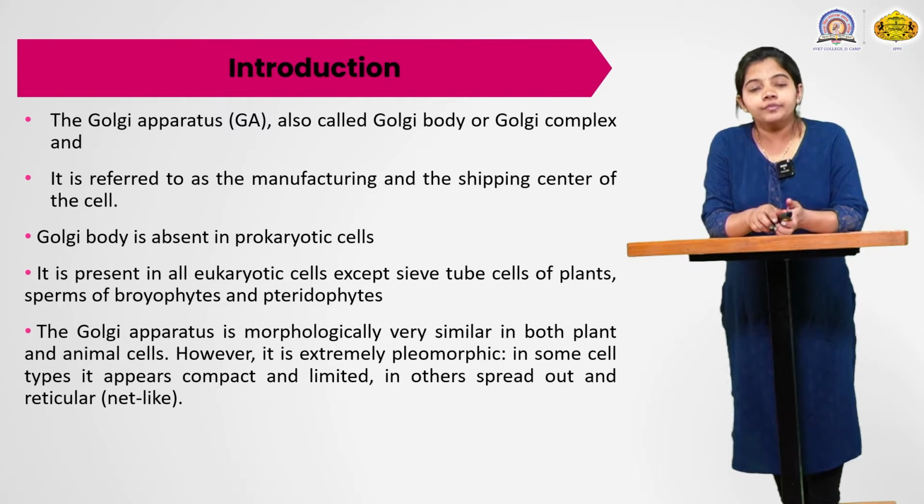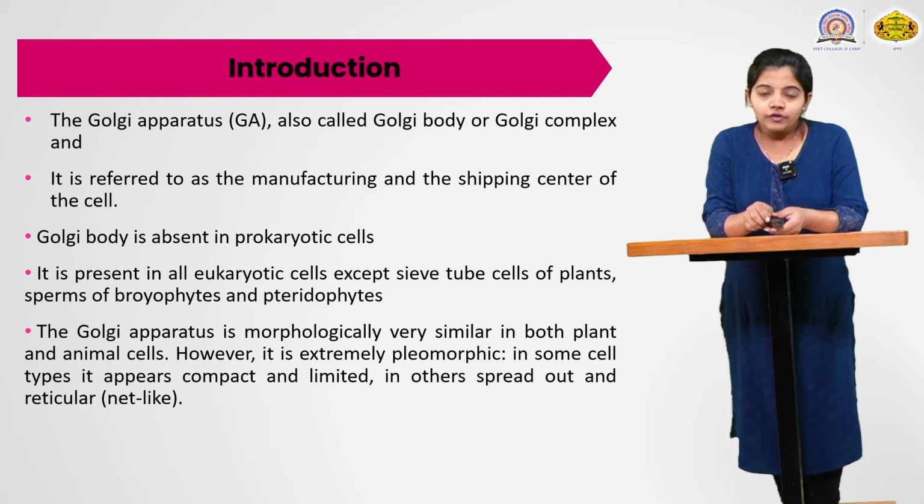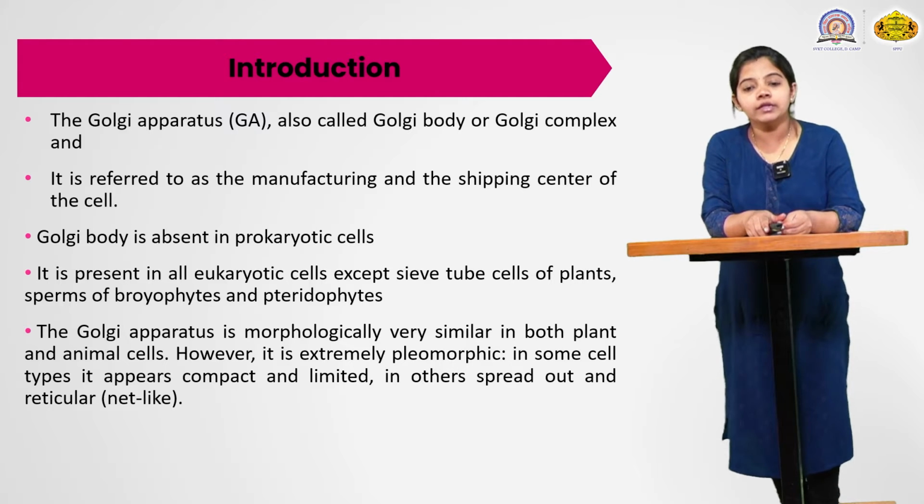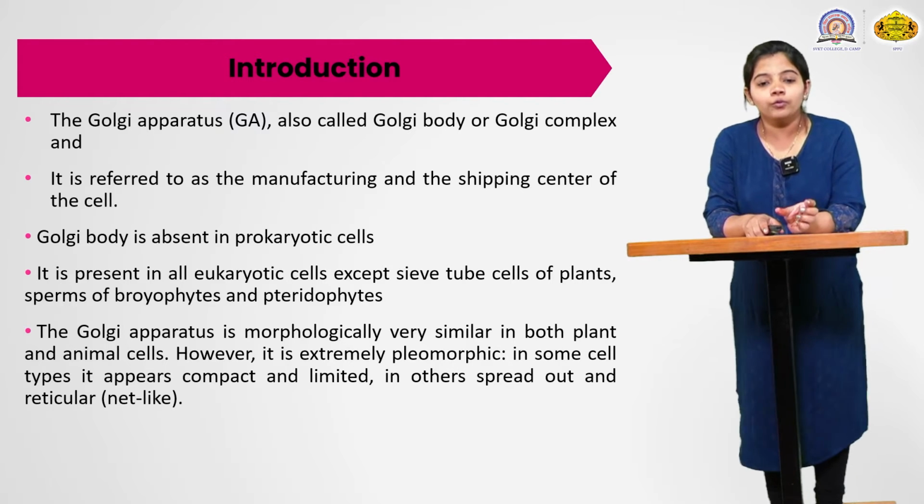Then the Golgi apparatus is morphologically very similar in both plant and animal cells. Why is it very similar? Because they are pleomorphic.